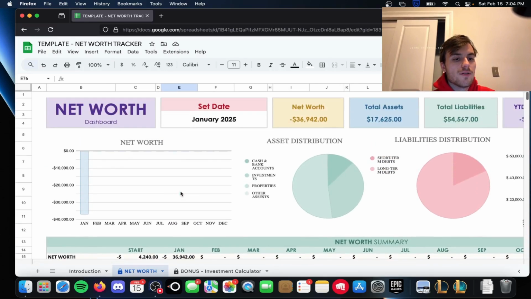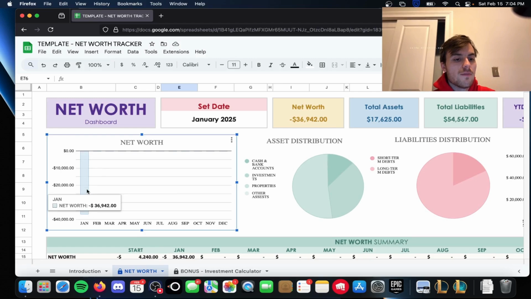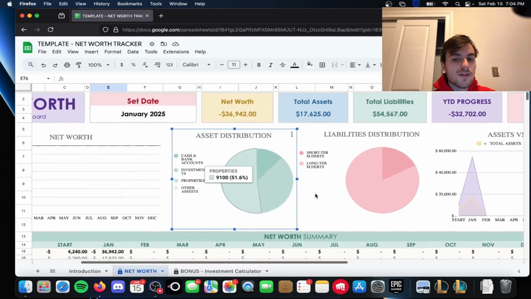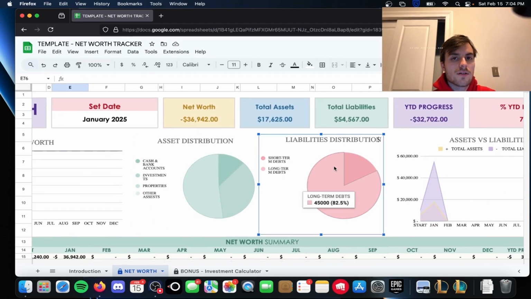And so after we plug those in, we can see that our net worth for the month of January is negative $36,942. Our assets, it'll tell us that 12% is in cash, 36% is invested, 51% is in your properties. Your liabilities are going to be like 17% in short-term debts like credit cards, and then 82% in longer debts like a home mortgage.